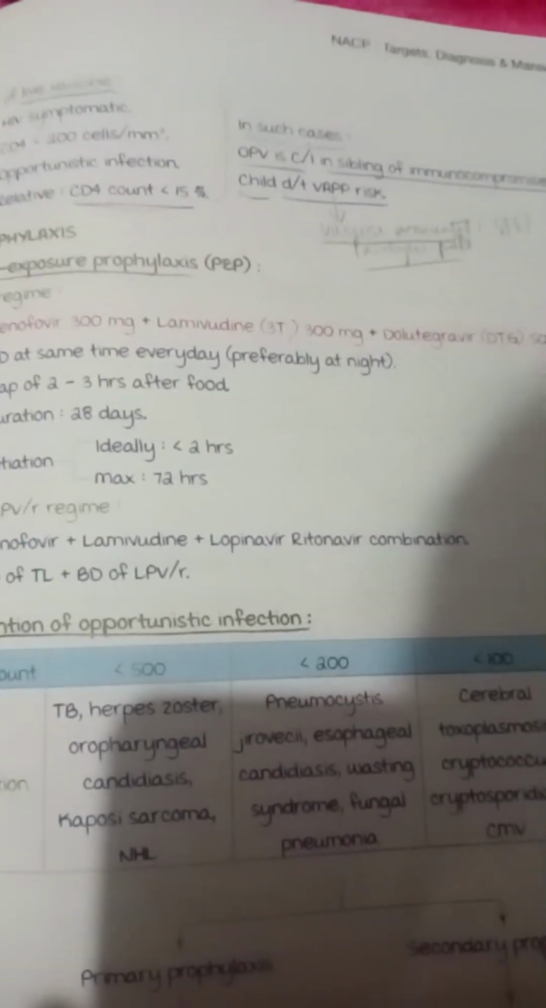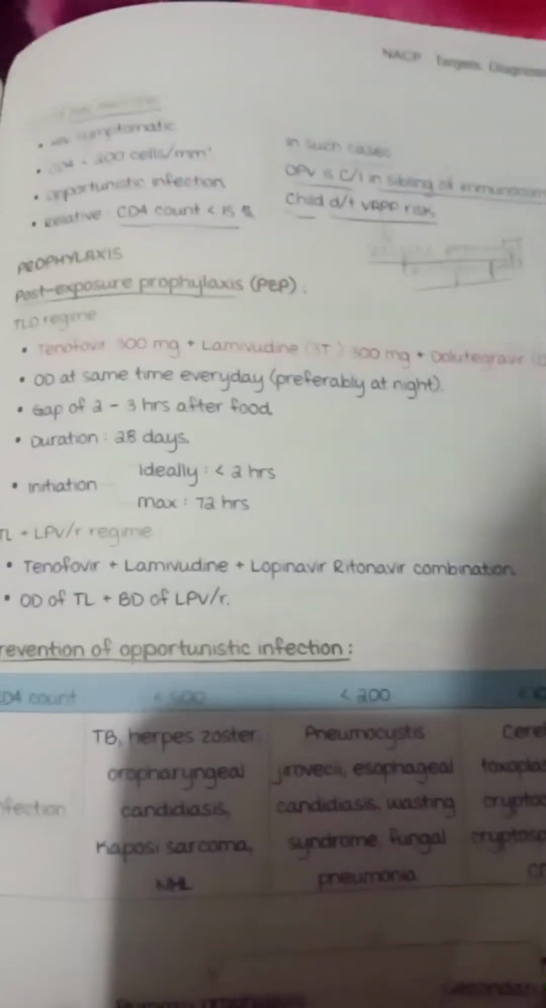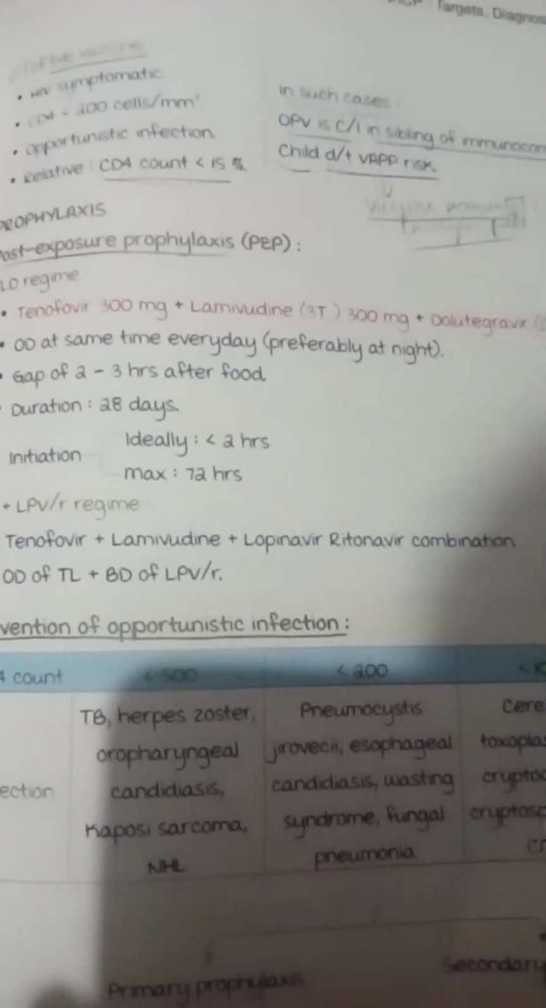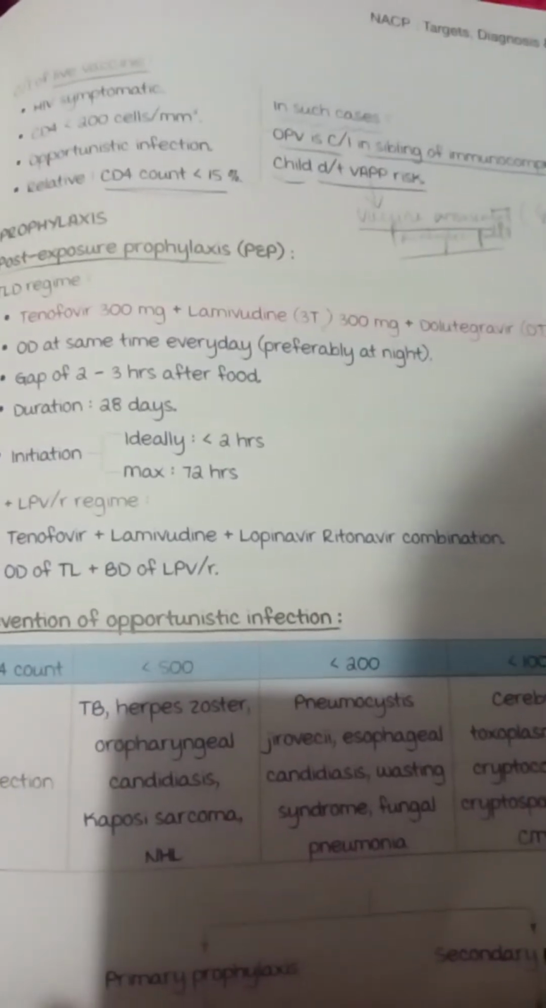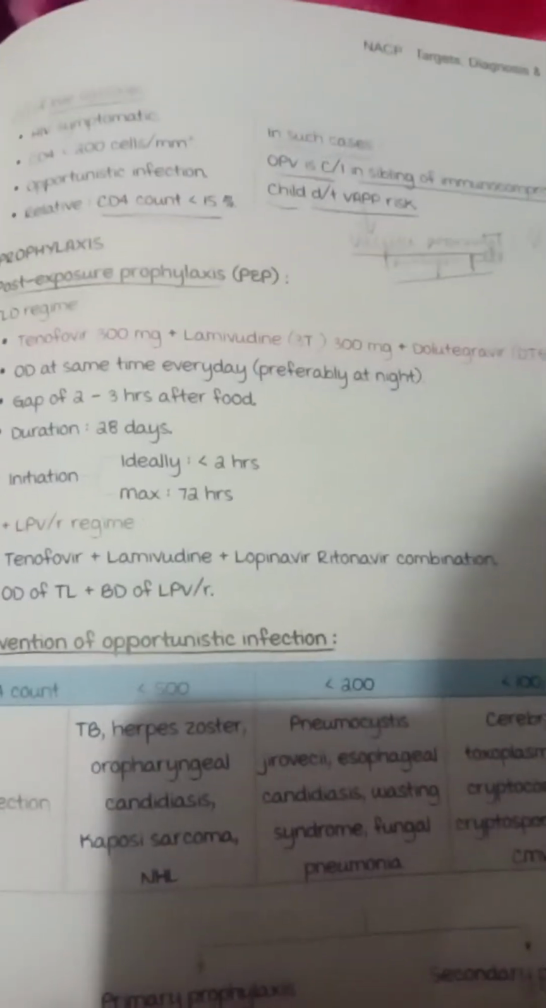It is given OD at the same time every day, preferably at night because of more compliance, with a gap of 2 to 3 hours after food. So if you take food at 7 o'clock, we have to take the medicine at 10 o'clock. The duration is 28 days, and initiation is ideally less than 2 hours and maximum 72 hours.